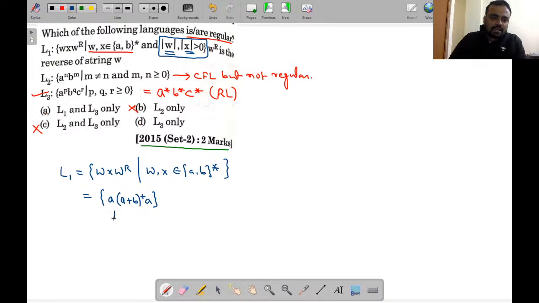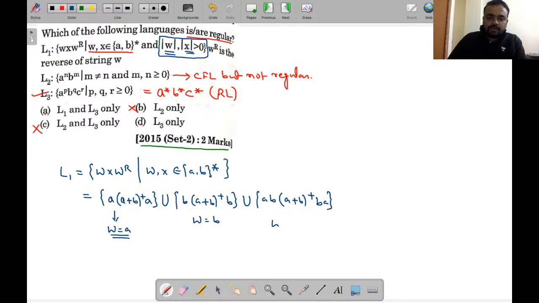तो यहाँ पर हम लोगों ने क्या कंसिडर किया है, यहाँ पर हम लोगों ने W is equal to A कंसिडर किया है. Similarly, union B, (A plus B) whole plus, and here W is equal to AB, (A plus B) whole plus, and this one will become BA. Yes or no? Here we have considered W is equal to AB. तो अगर W AB है तो यहाँ पर तो ये W रिवर्स है तो ये BA हो जाएगा.